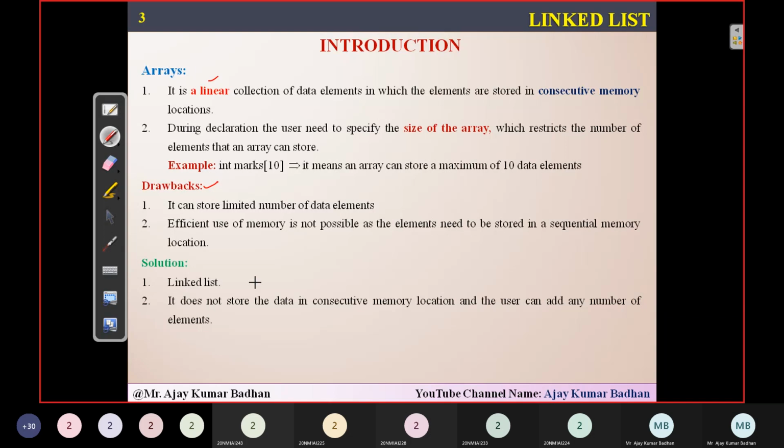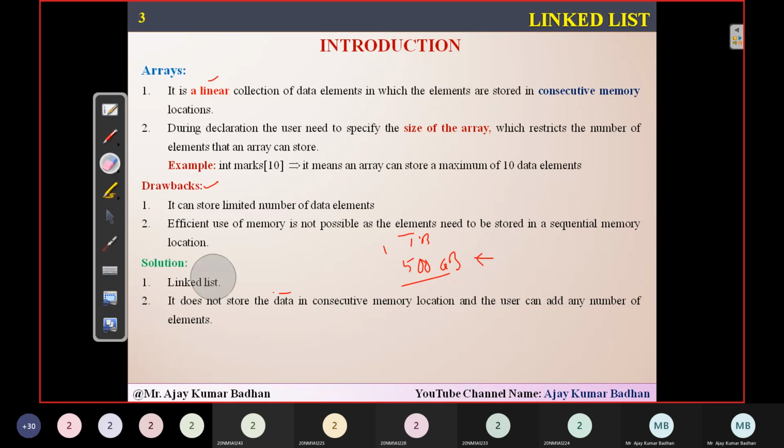Until you reach the size of your external hard disk, or the maximum size of your RAM, you can keep on adding the numbers, and you can keep on deleting the numbers. No restriction. The only limit is the size of your RAM or the size of your external hard disk. You people are using maybe 1 TB of hard disk, or 500 GB of hard disk. So this is the limitation. Till 500 GB is filled, you can keep on adding the data. No restriction here. That is the best part.